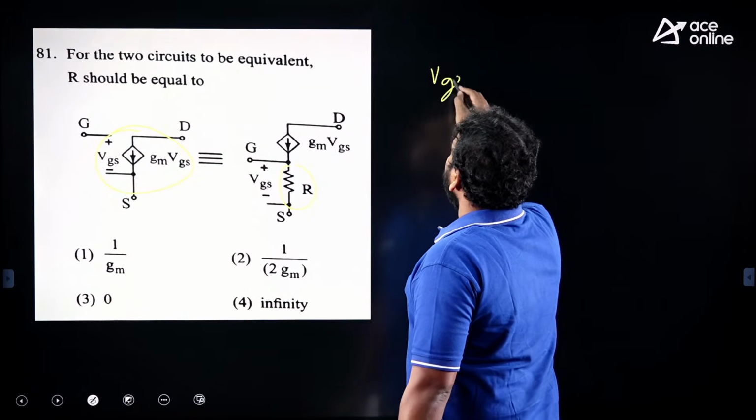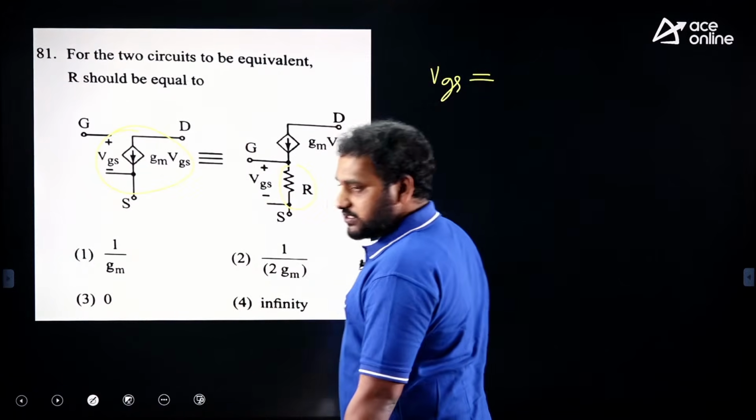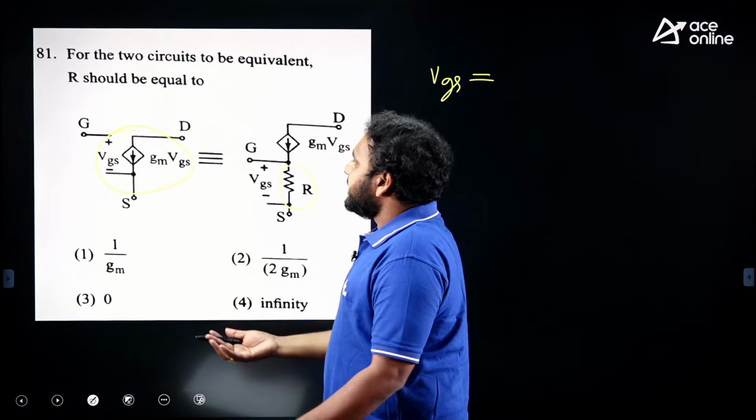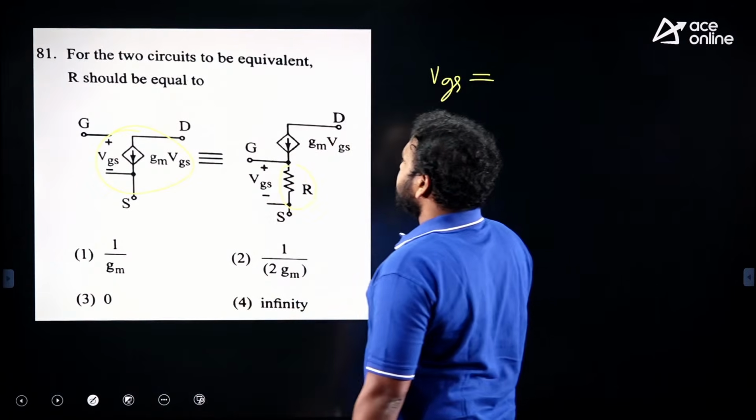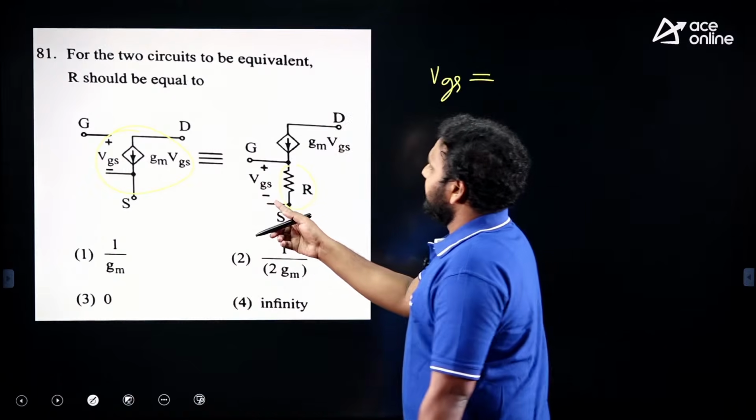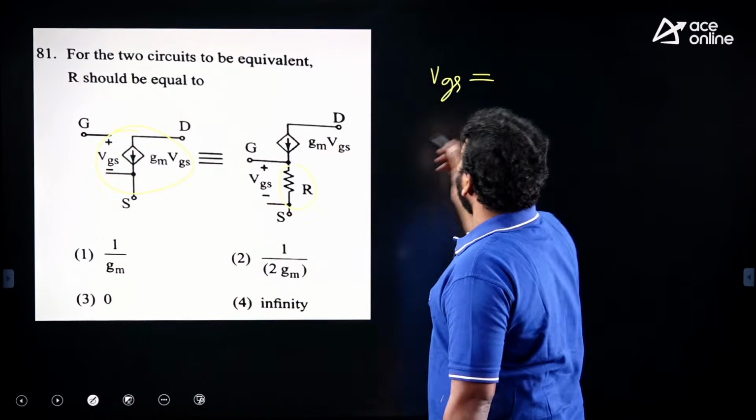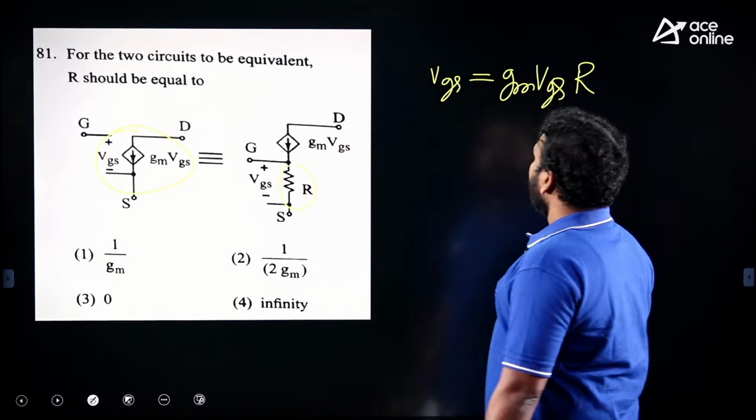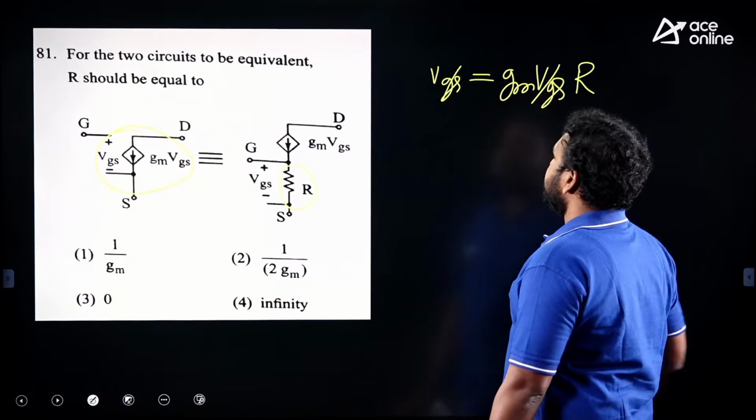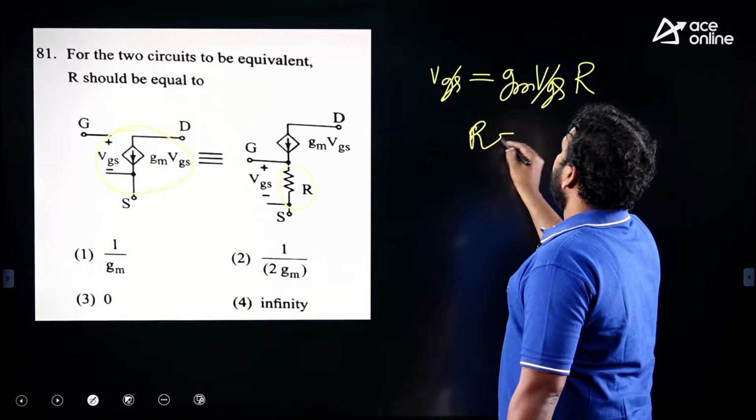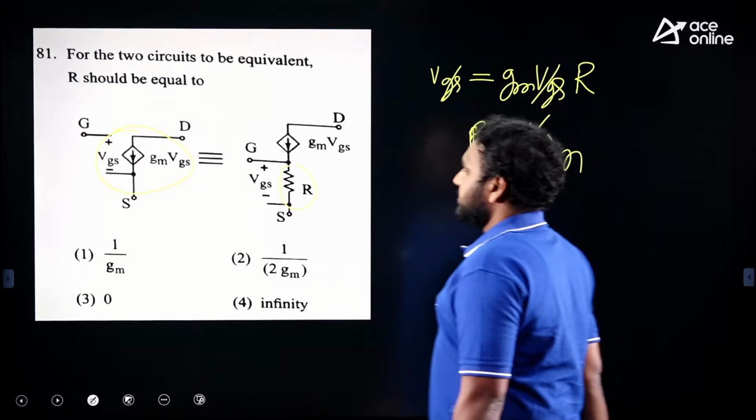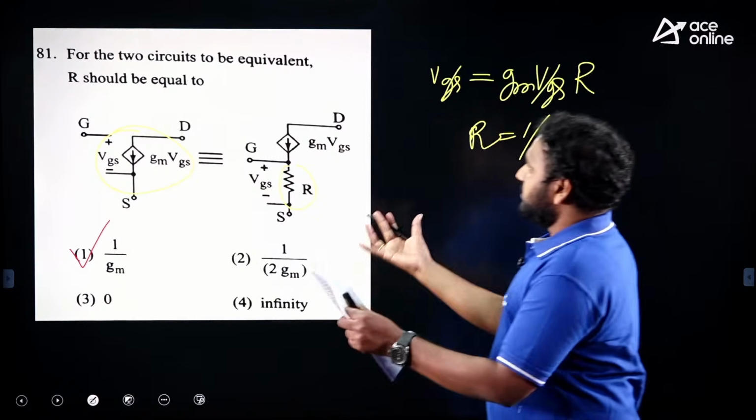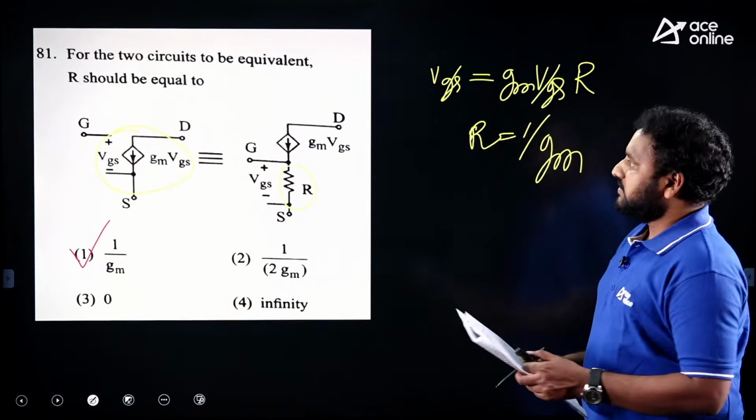So VGS from the first figure, if you want to convert the second figure into the first figure, what kind of modifications have to be done? So VGS equals the current GM into VGS into R. Then what should be the R value? 1 by GM. Directly I am writing R equals 1 by transconductance. Then both the images, or equivalent models, can be the same.